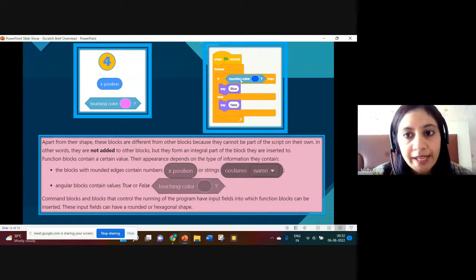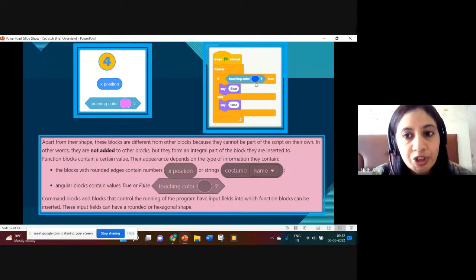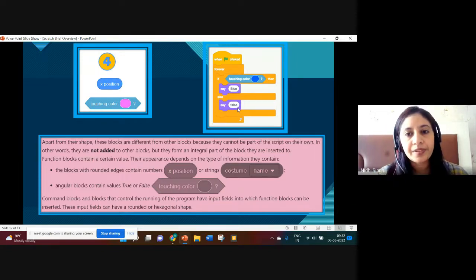If touching color blue, that means whatever sprite is there in your script, if that sprite is touching blue color, then it will say blue, else it will say false. Simple. In terms of English, it is very easy to understand.